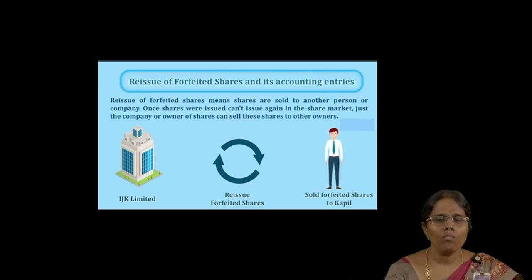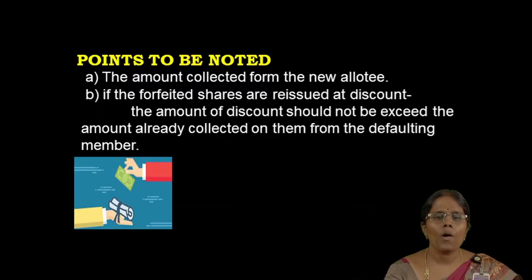So the shares of one owner are taken by the company and then sold to another person, the new owner of the shares. That is called reissue of shares. What are the points to be noted while reissuing shares? First, the amount is collected from the new allottee. That is, a particular number of shares are sold to some other person, and that person is called the new allottee.